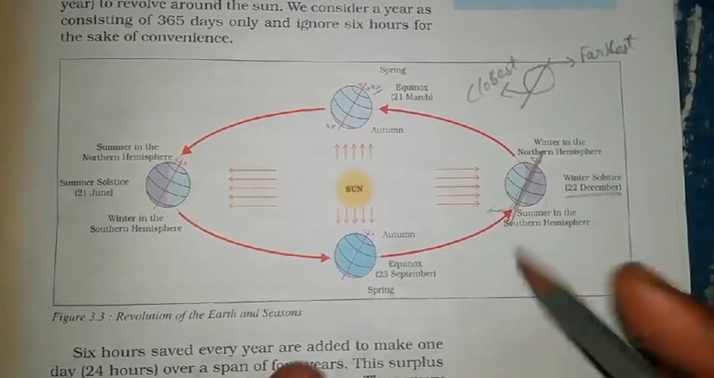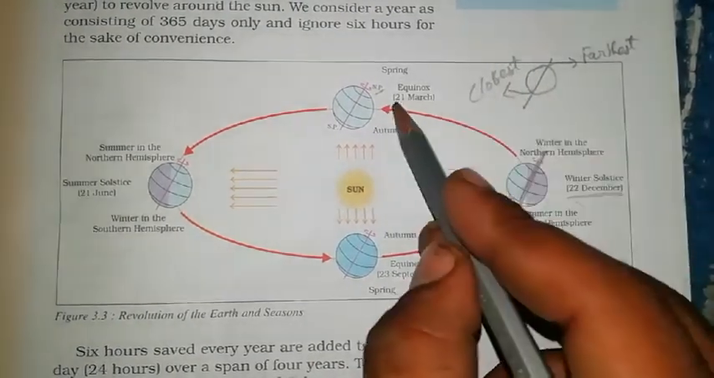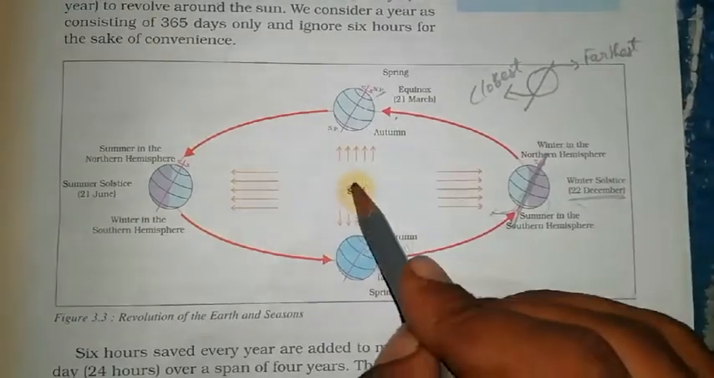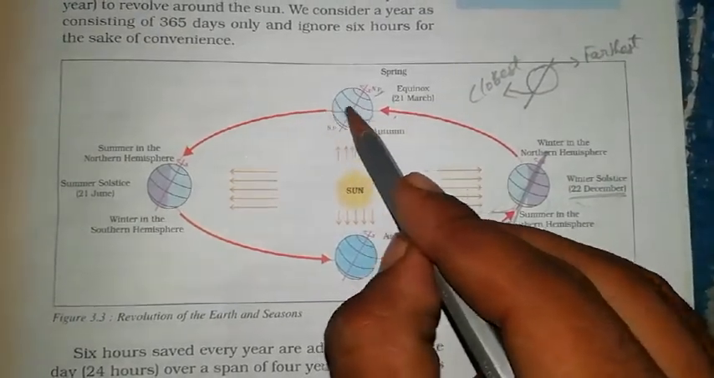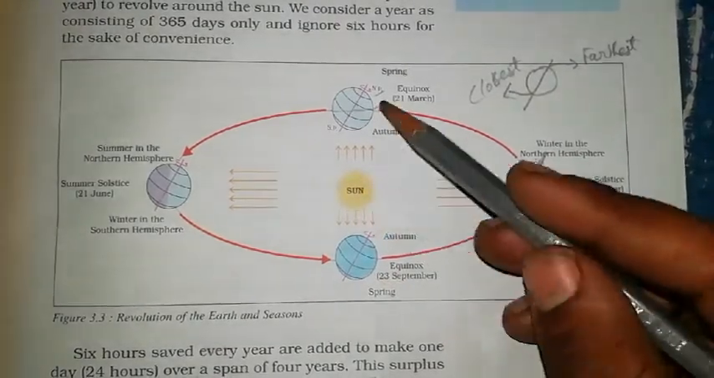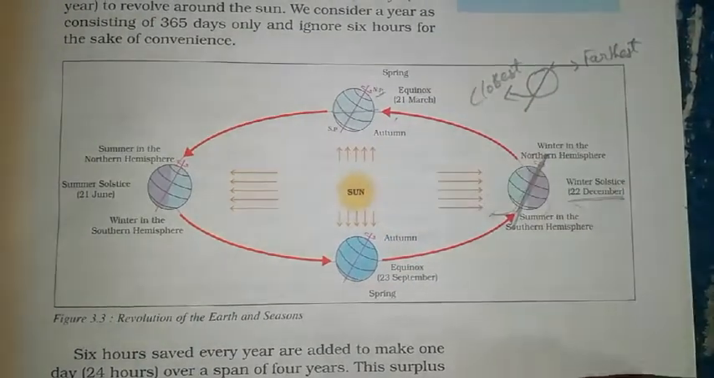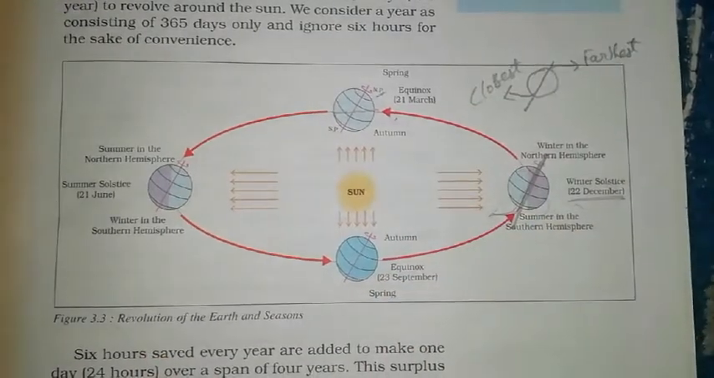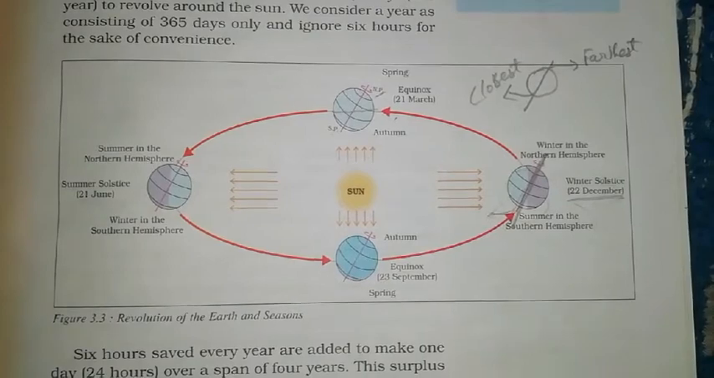So as we move from 22 December to 21st March, now look, this is the southern hemisphere. Here also the same will happen. This is the spring part. Throughout this spring season we will be facing continuous rainfall on the earth.